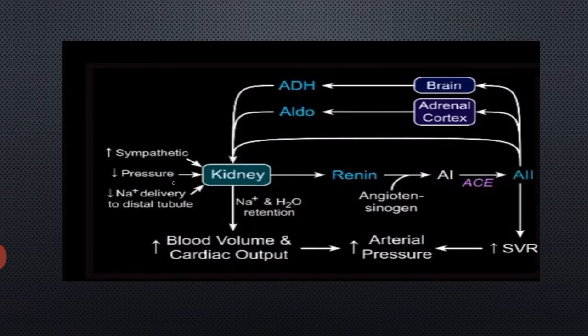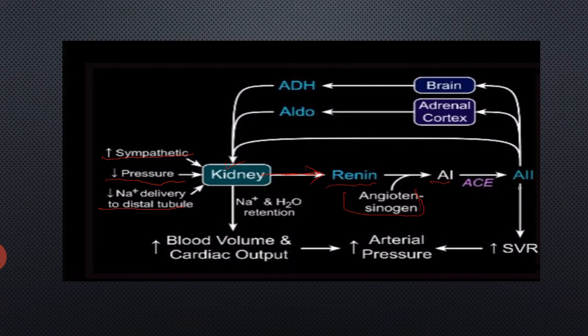Here you can see the kidney. Increased sympathetic activation, decreased blood pressure and decreased sodium delivery to the distal tubule cause an increase in renin release. This increase in renin release converts angiotensinogen to angiotensin 1.